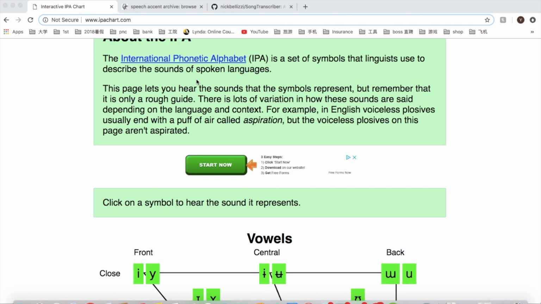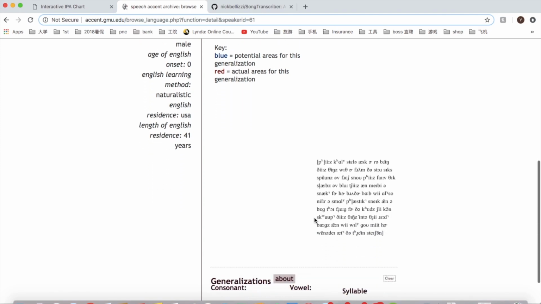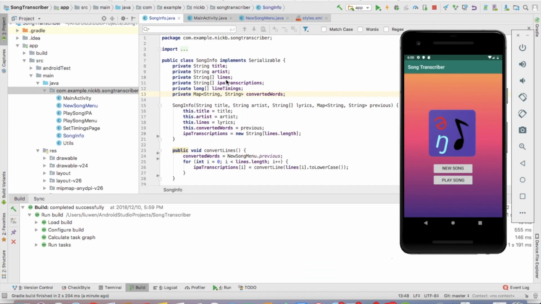For example, this speech archive shows an example story spoken by someone and also their phonetic transcription. So for our app Song Transcriber, it works by taking a song of your choice and you